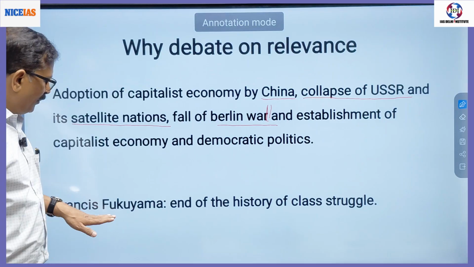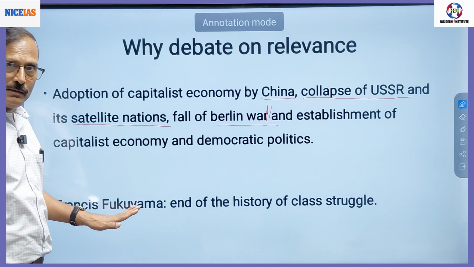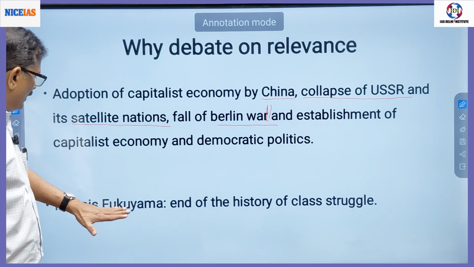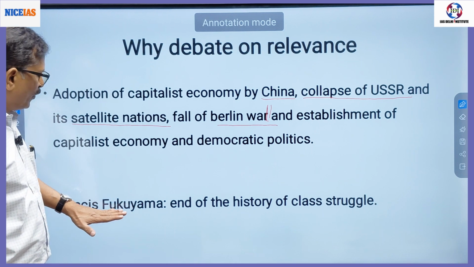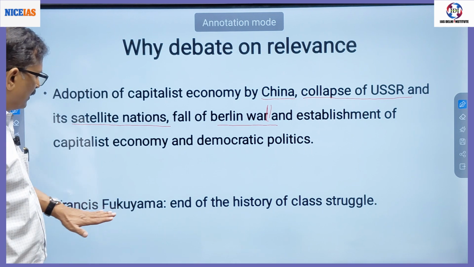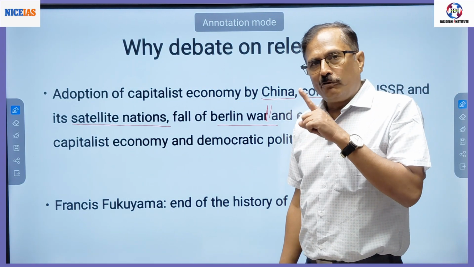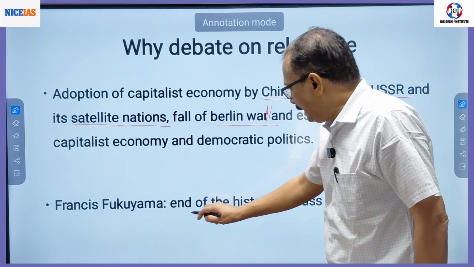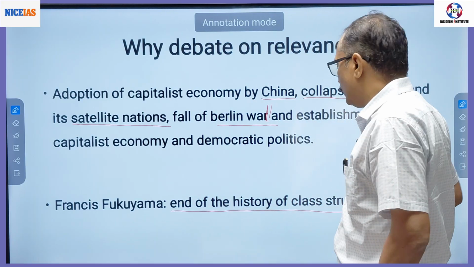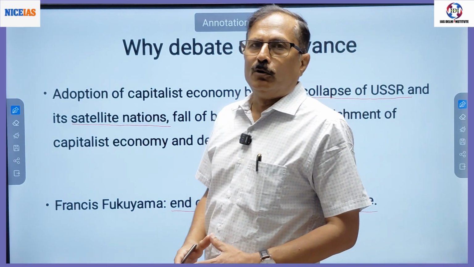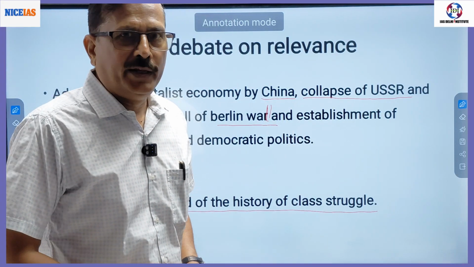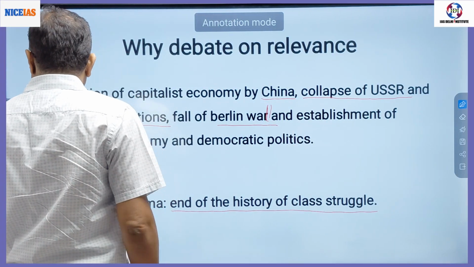There is a person, an American, though the name is Japanese, he might have migrated, right? He migrated to the USA, and he was a supporter of capitalism, Francis Fukuyama. Marx said communism would be the end of history. He said the end of the history of class struggle. It means now nobody would talk about class struggle.